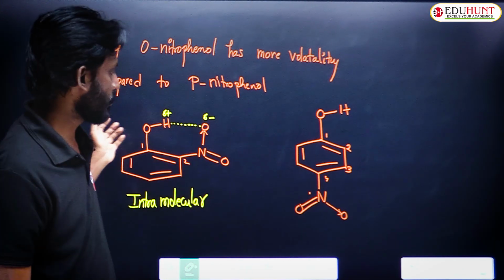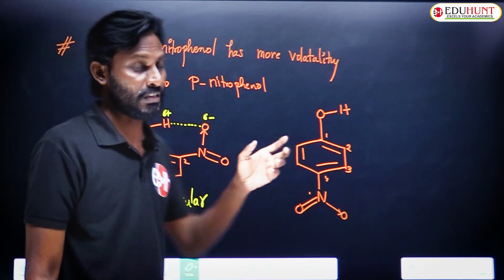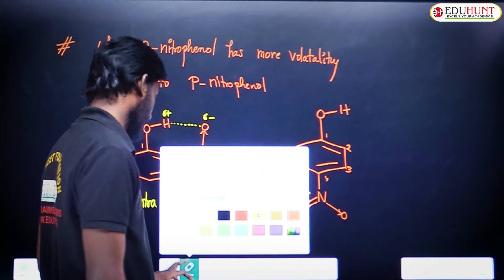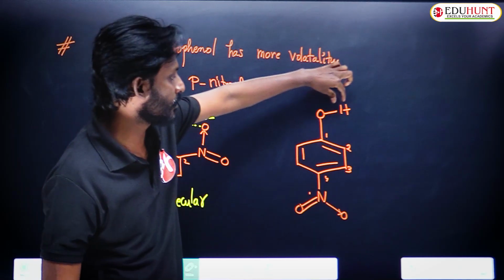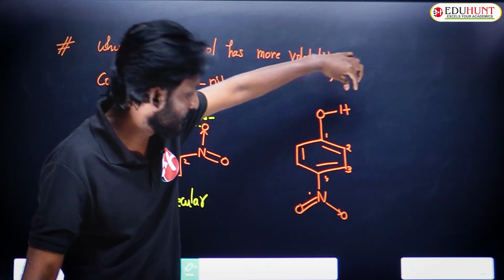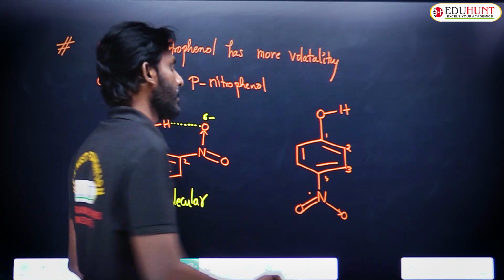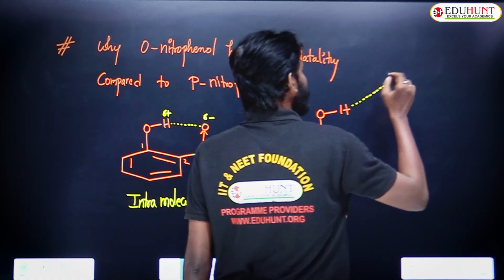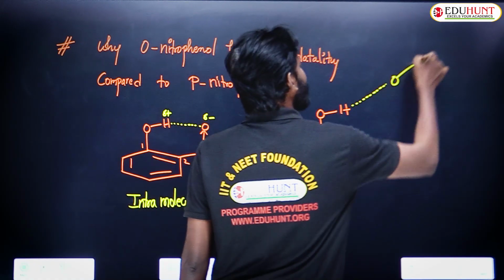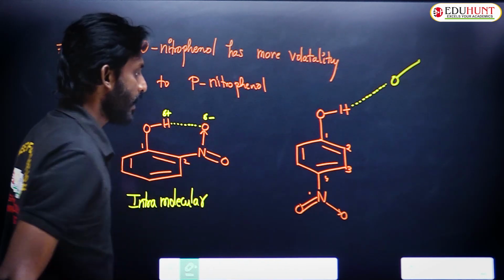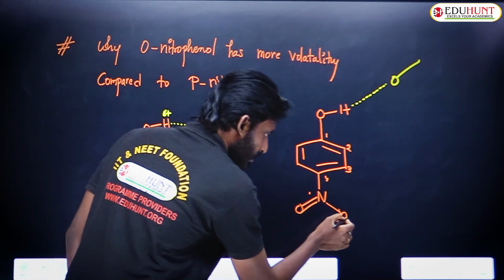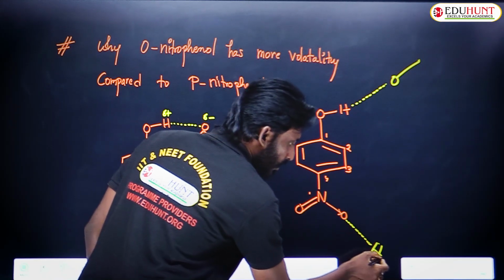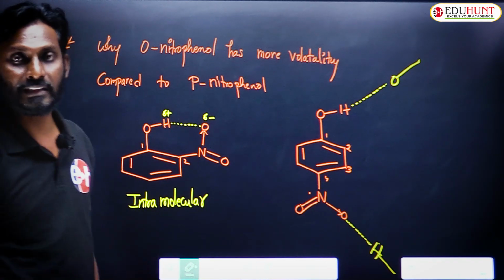Paranitrophenol. Orthonitrophenol, paranitrophenol. Now here also you can expect hydrogen bonding, but the point is this OH, this hydrogen can't have hydrogen bond with this nitrogen. Obviously this hydrogen has to form a hydrogen bond with oxygen of other molecule. Here also this oxygen has to form hydrogen bond with hydrogen of other molecule.